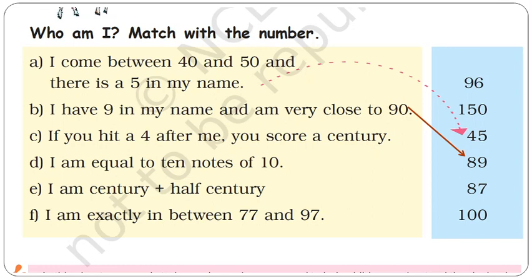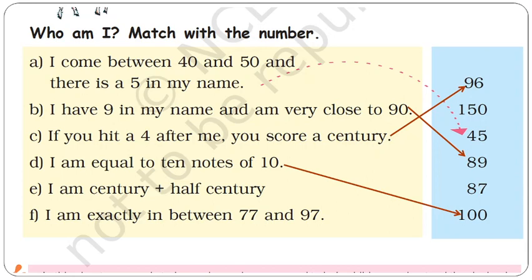If you hit a 4 after me, you scored a century. We know century means 100, so we can get it by subtracting 4 from 100. By subtracting 4 from 100 we'll get 96. So when you hit a 4, when you add 4 with 96, you will reach 100. Now come to the question number D. I am equal to 10 notes of 10. It is a common question, we know it already. 10 tens means 100.